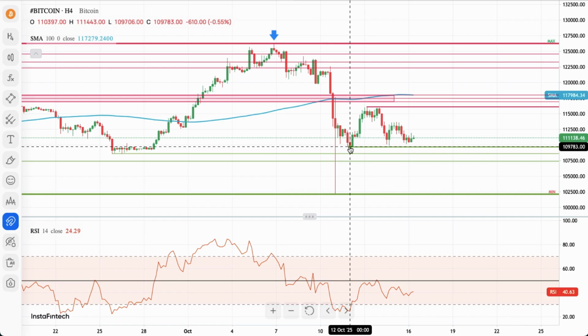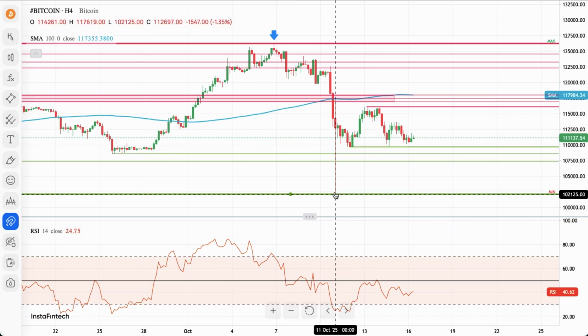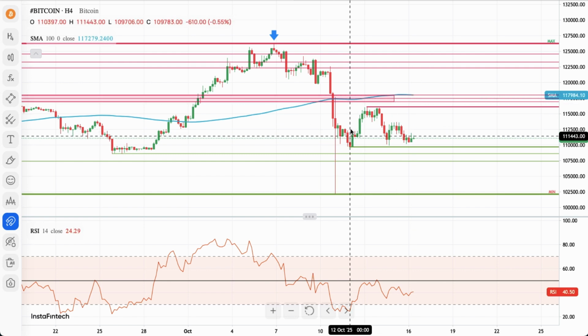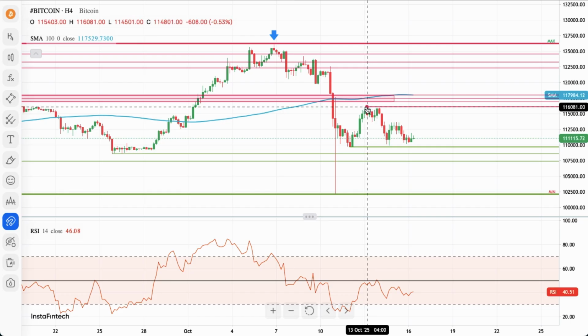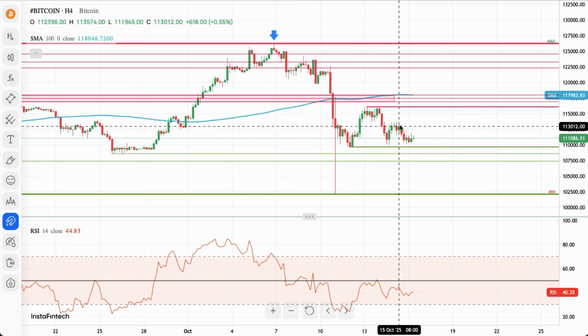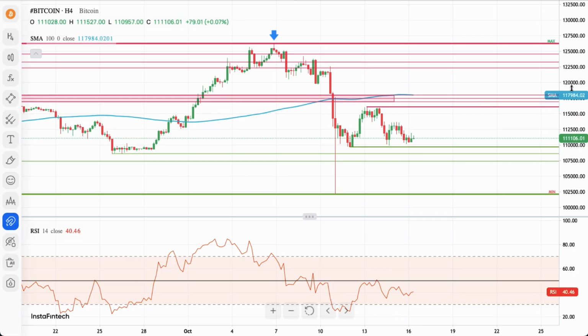So we are waiting for the test of this level, 109,783. And if this level is violated, there are two more. But then there is only the low at 102,125. So right now it's hard to say what we are going to do. We are waiting for the breakout of either a technical resistance or technical support. This is an internal range here on the Bitcoin. We'll see what the market wants to do very, very soon.